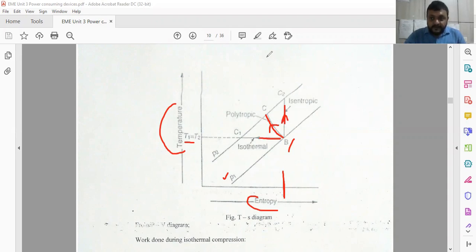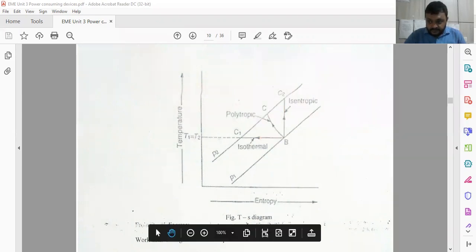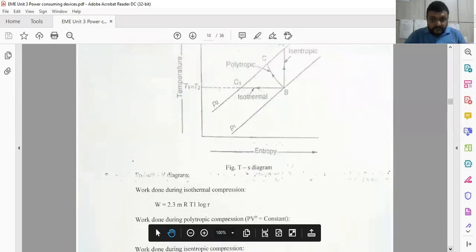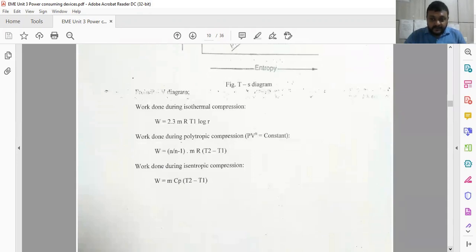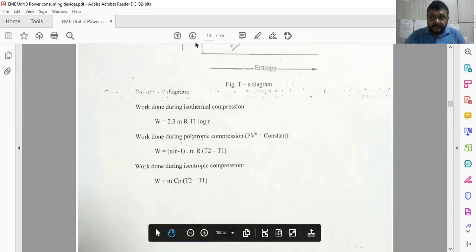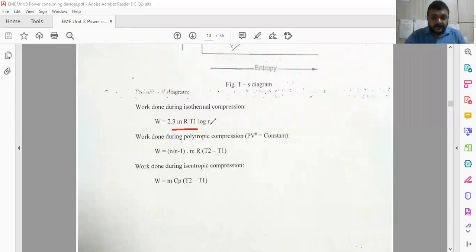Now we have to find out the work done for this kind of process. According to the previous understanding of the isothermal process, the work done during an isothermal process is 2.3 m R T1 log r, where r is the volumetric ratio. This equation is already derived in the basic thermodynamics lecture, so you have to refer to that lecture.